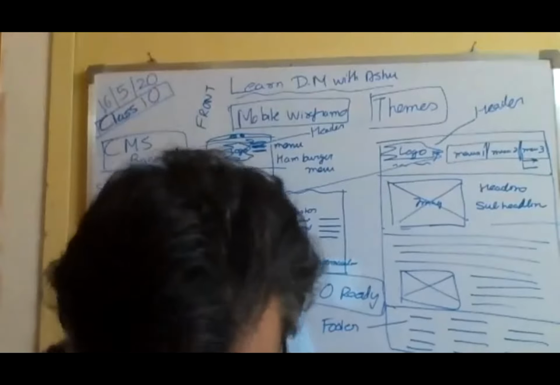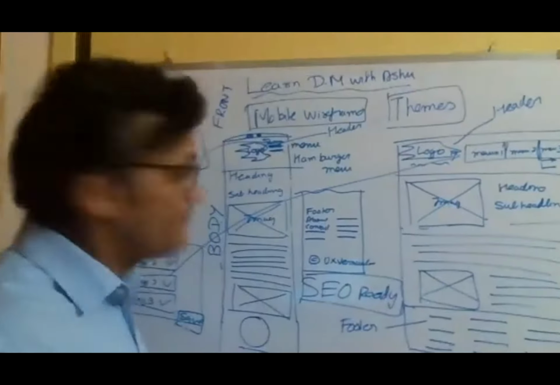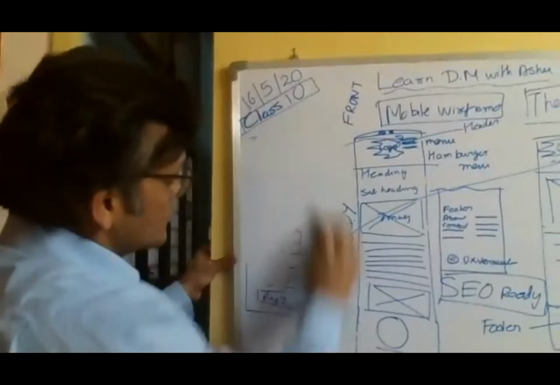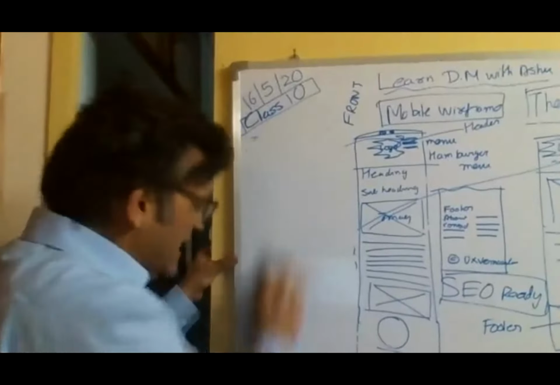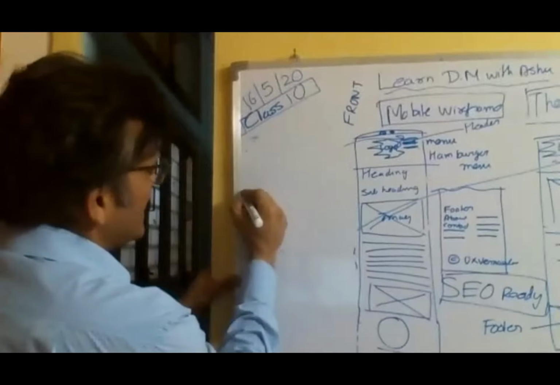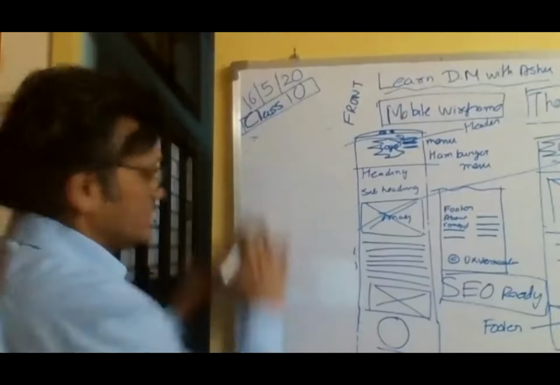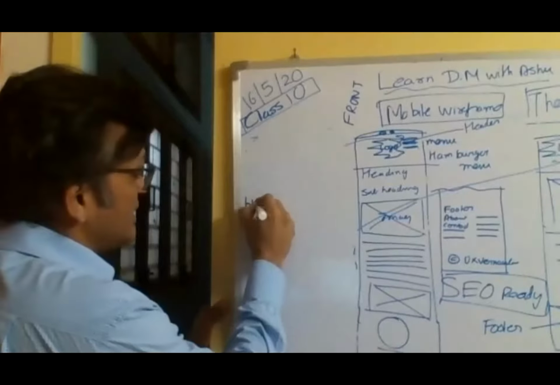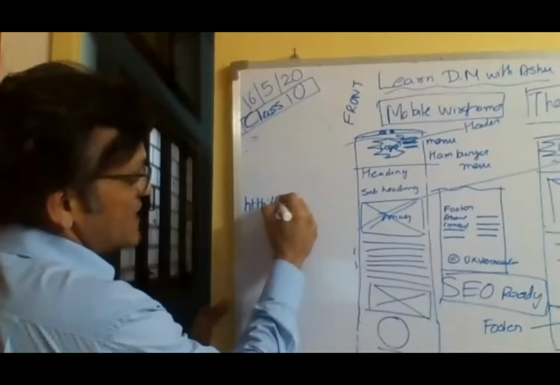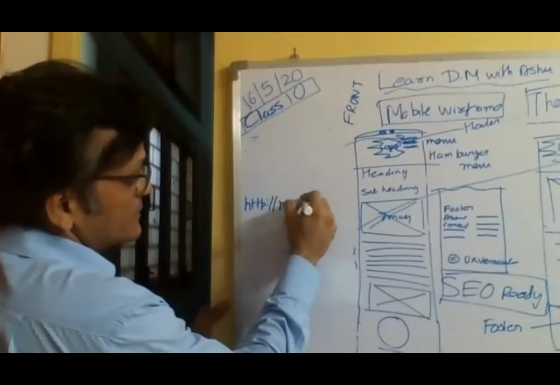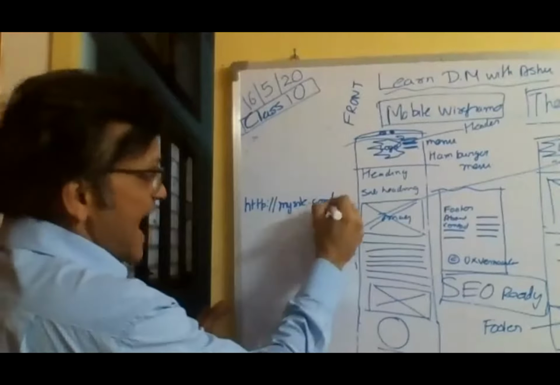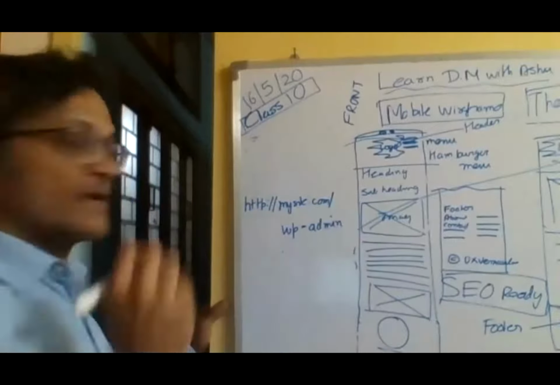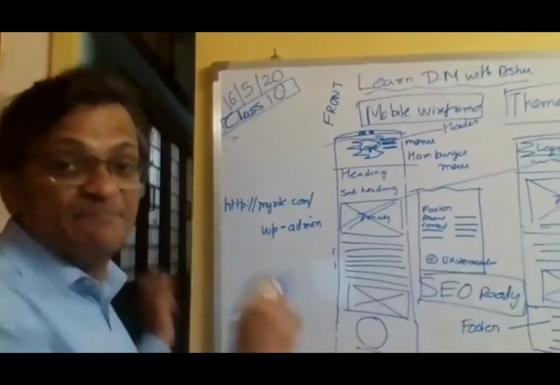I'll explain this on the board. I'm not going to get rid of it completely. I'll keep it here. So whatever domain you have, if your domain is, let's say, http://mysite.com/wp-admin, this is how you get to your WordPress backend.